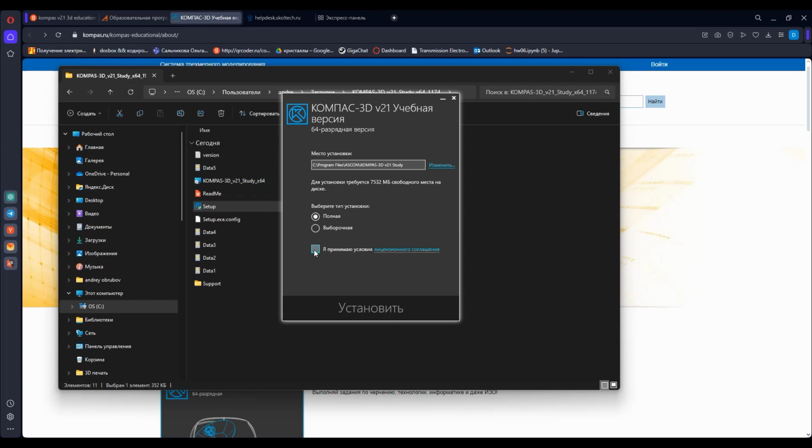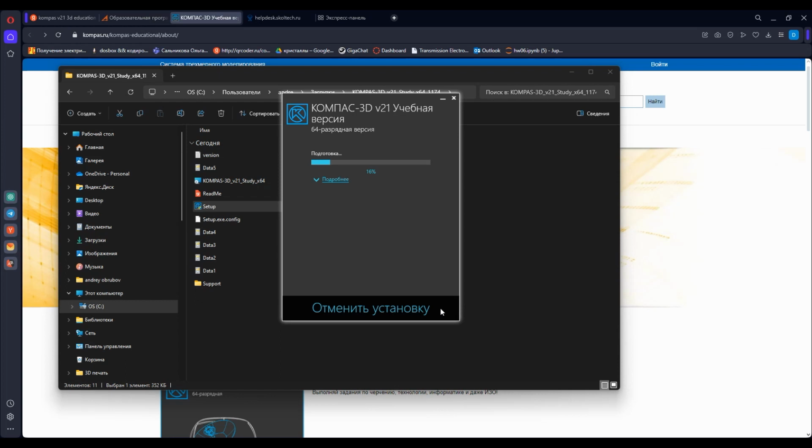Then you need to click that you agree with the license agreement. You can click here and read if you want, and click this black button. It will take time, and after that it will ask you to reload your system. There will be 2 options. You can reload it right after installation, or you can reload it later. So it's up to you. Then you will reload it.